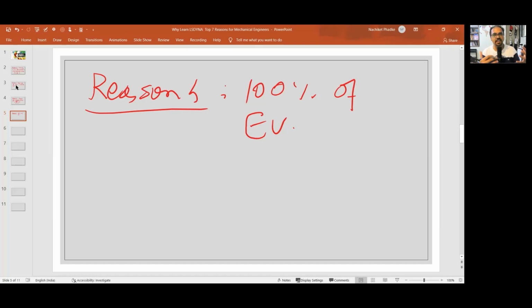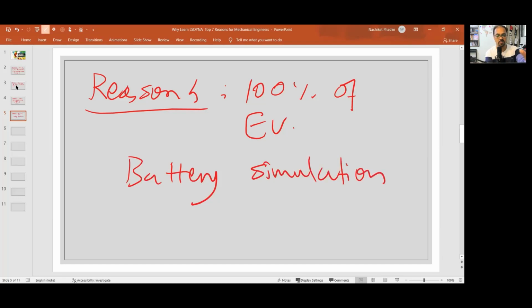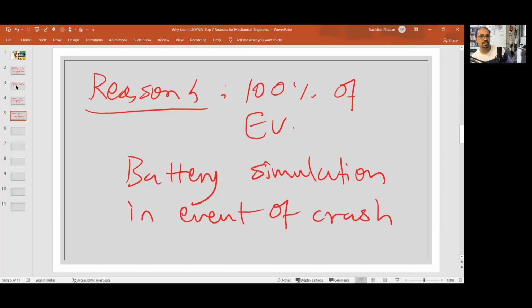When I say EVs, the battery simulation in event of crash is very, very crucial. Another thing is, typically an EV counterpart of an IC engine vehicle is heavier by 50 to 100%.